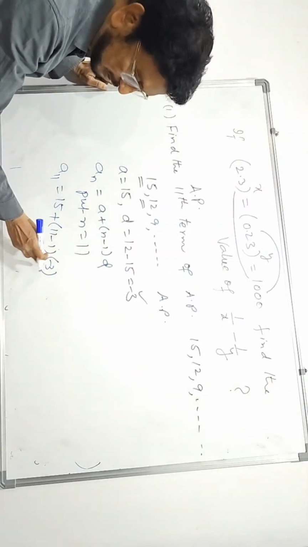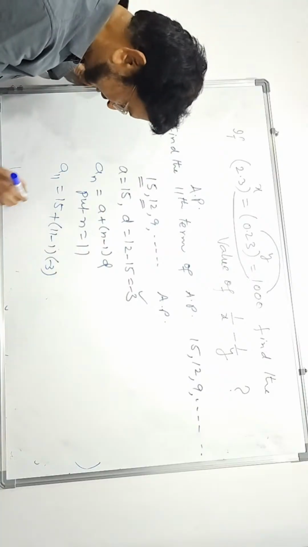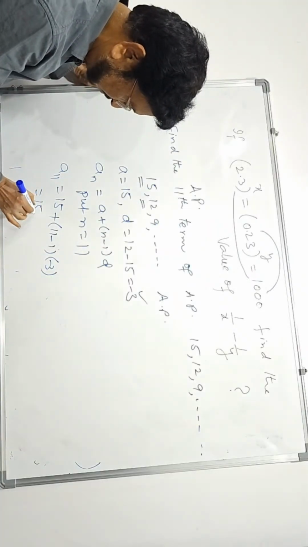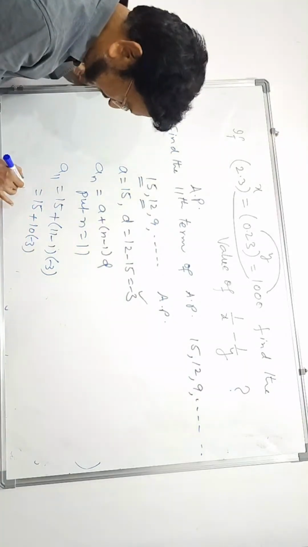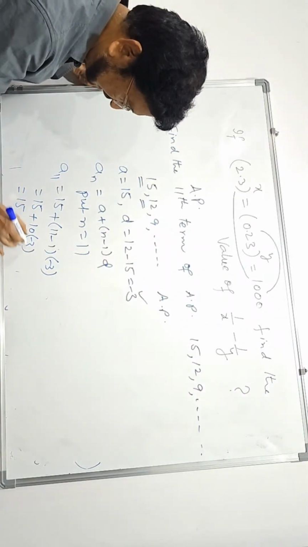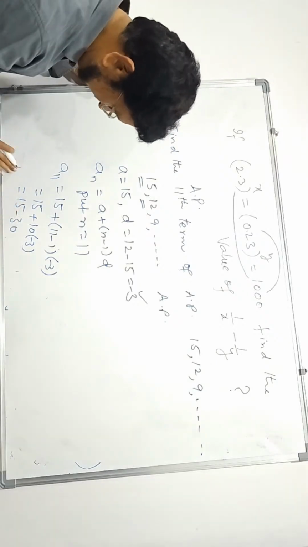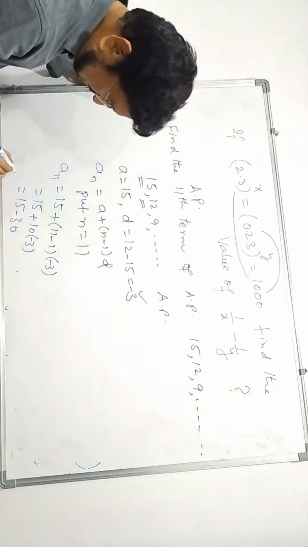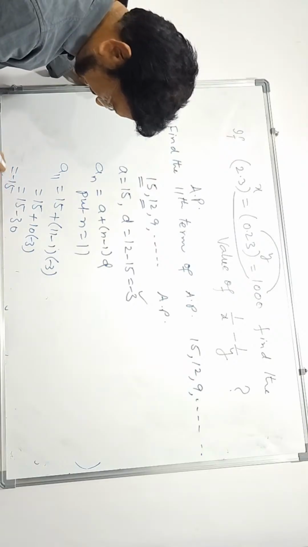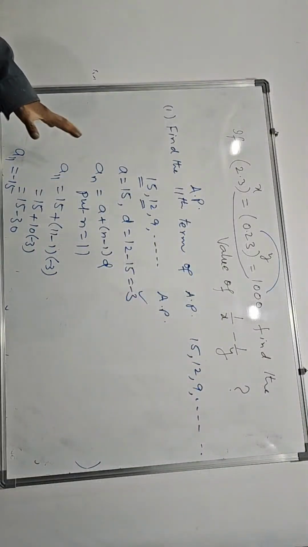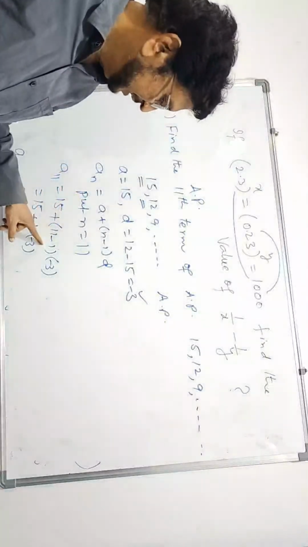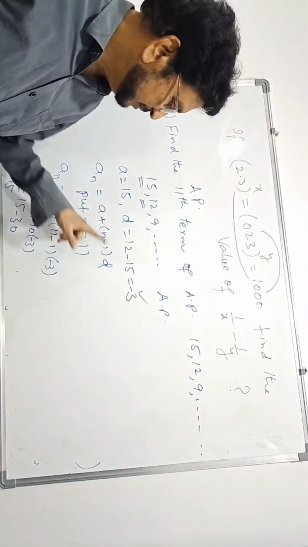Minus terms should always be kept in brackets. 15 plus 11 minus 1 is 10. 10 into minus 3 is minus 30. 15 minus 30 means minus 15. This is the 11th term of the AP. Simply, the 11th term formula is a plus 10d: a plus 11 minus 1 d, and 11 minus 1 d means a plus 10d.